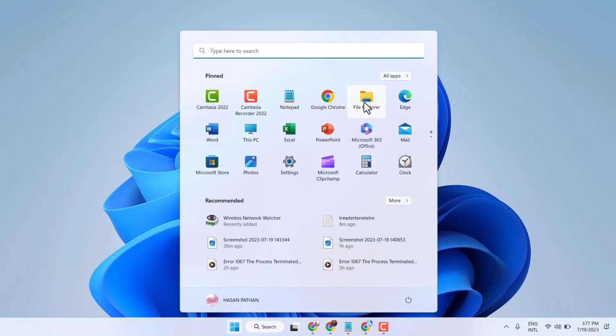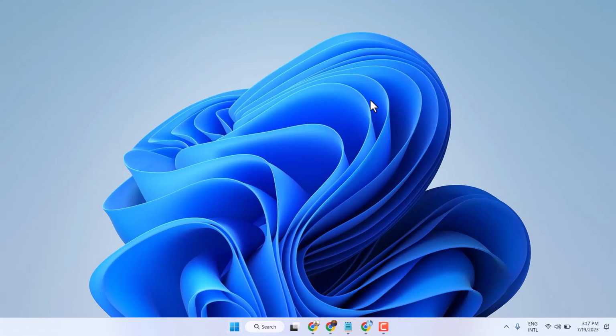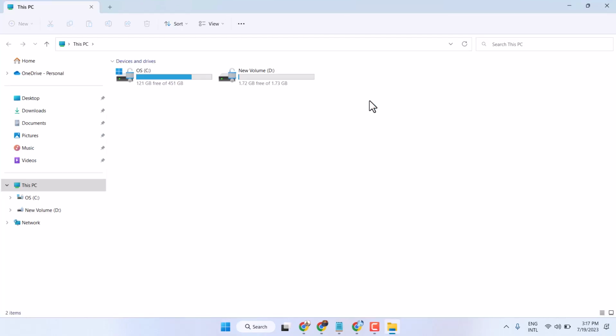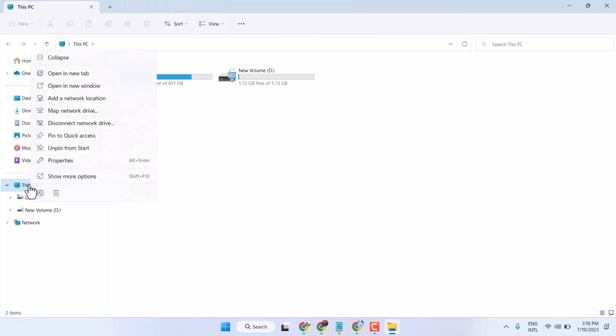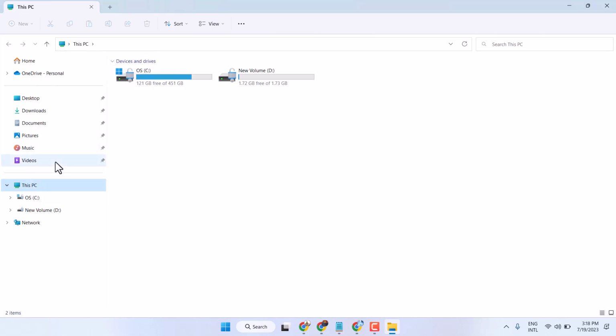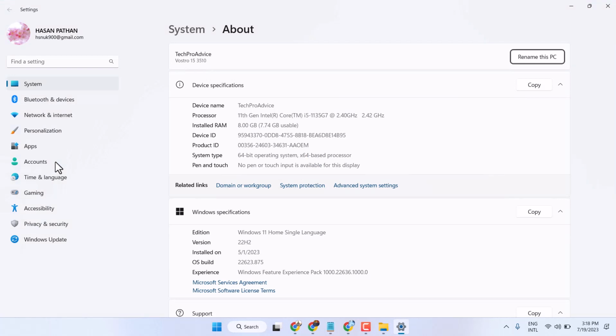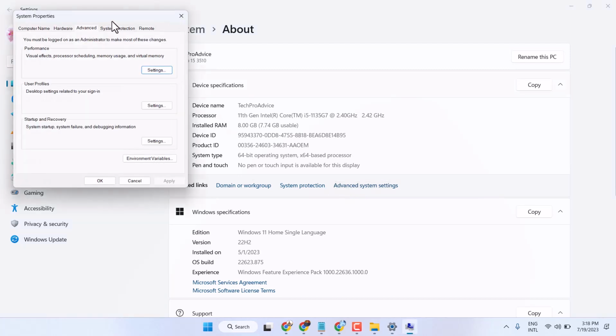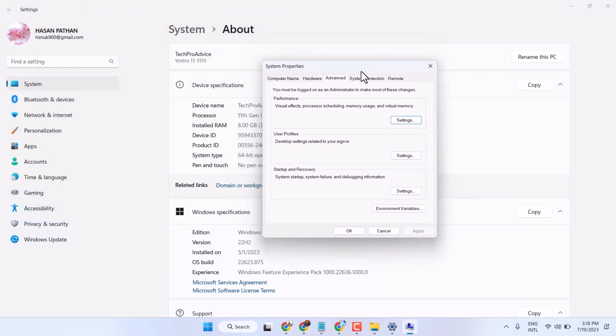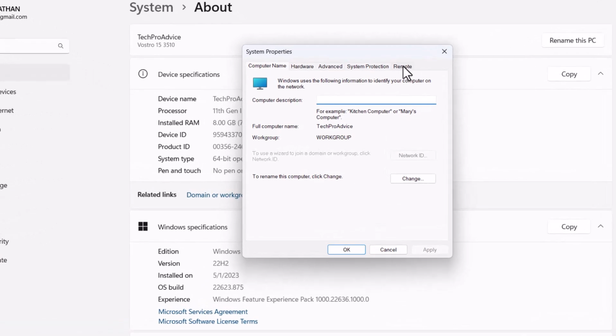Open File Explorer. Now here, right click on This PC, then Properties. Now here click on Advanced System Settings. Now here click on Remote.